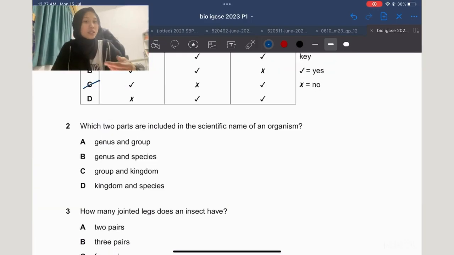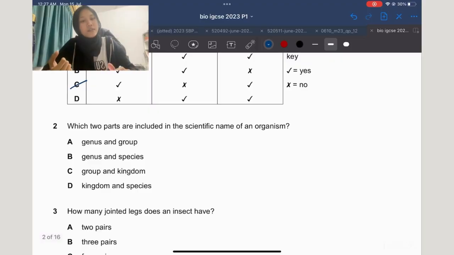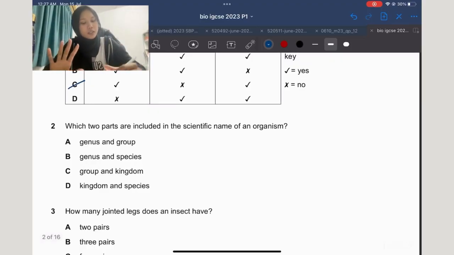Okay, so moving on to the second question. Which two parts are included in the scientific name of an organism? Here you need to be able to memorize the classification system, which has 7 levels.